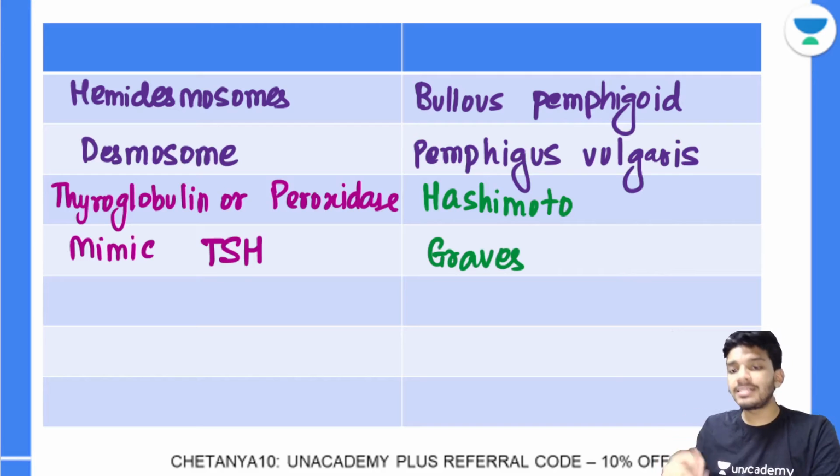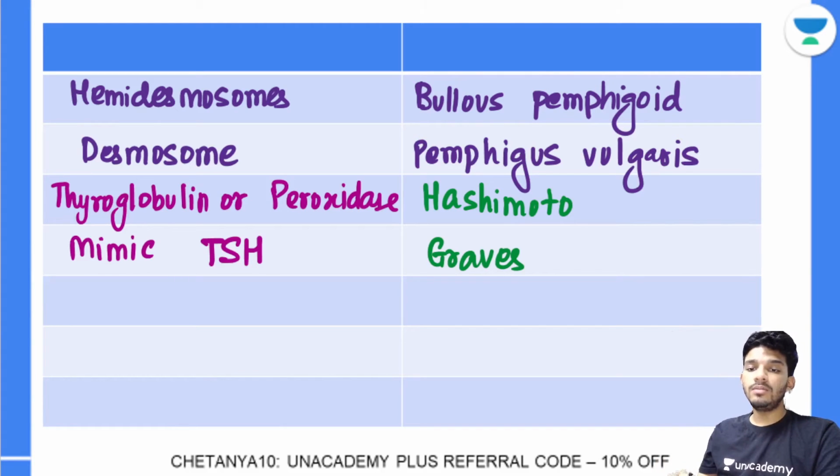Next, antibodies that I will talk about are antibodies in type 1 diabetes mellitus. That's about Graves. So we were talking about type 1 diabetes mellitus. In type 1 diabetes mellitus, there's an enzyme called glutamic acid decarboxylase.